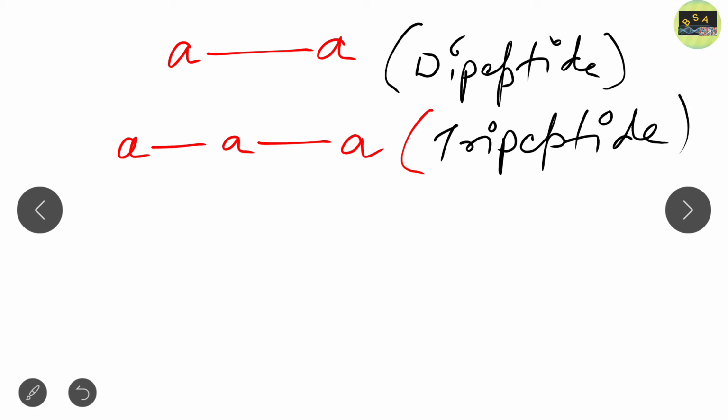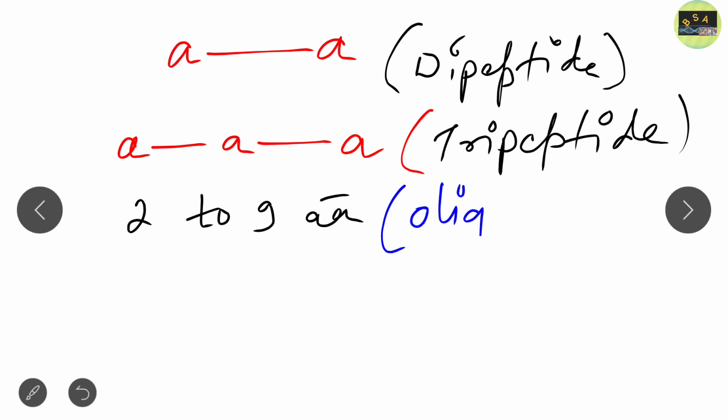Now, when a few amino acids, suppose 2 to 9 amino acids, are joined in this fashion, we can call them an oligopeptide. Clear?